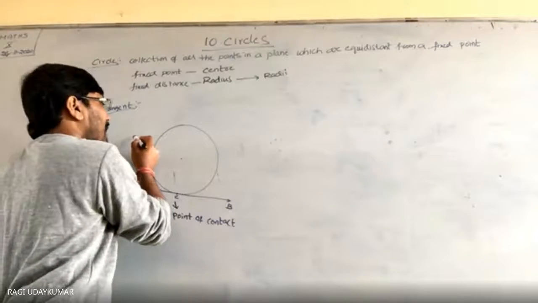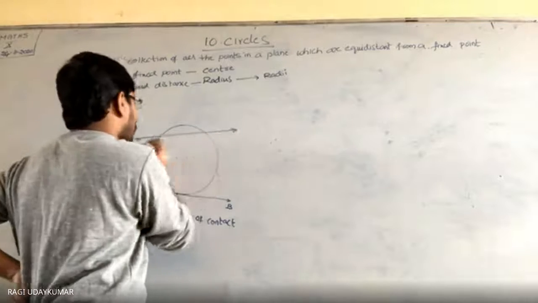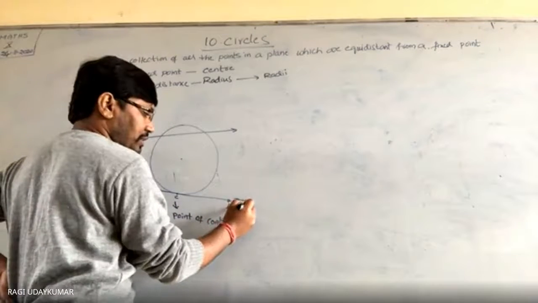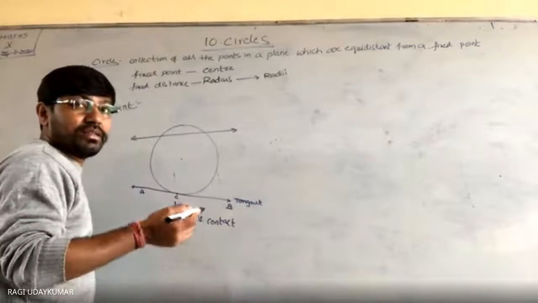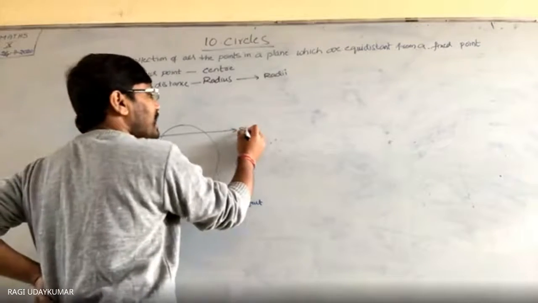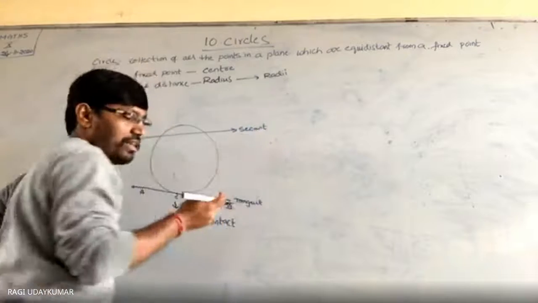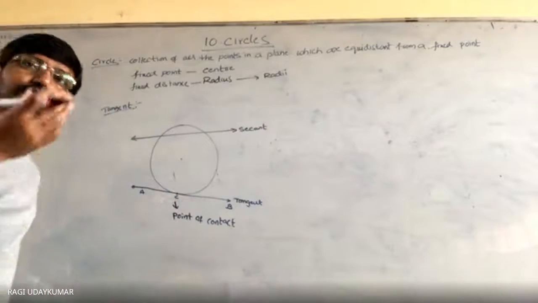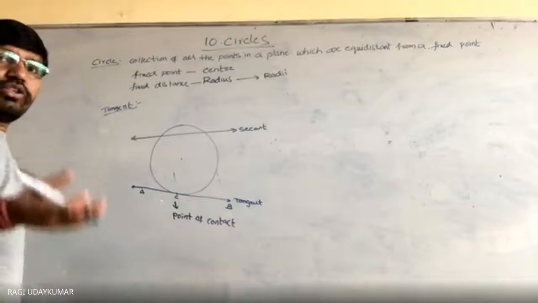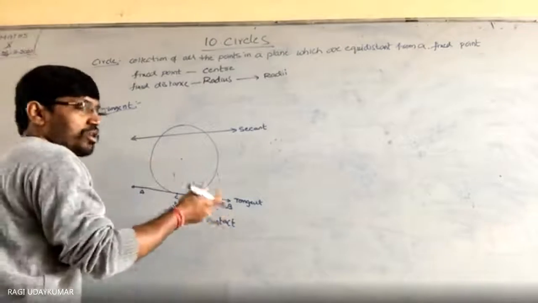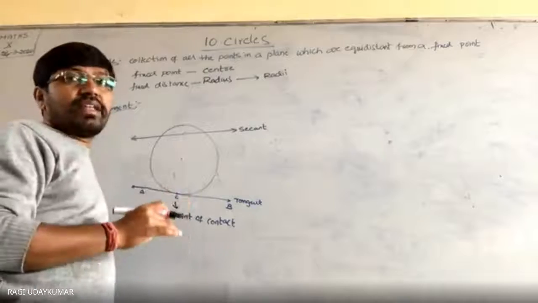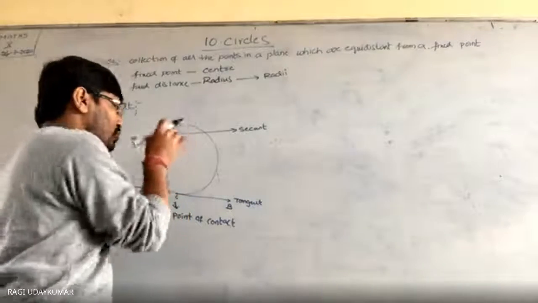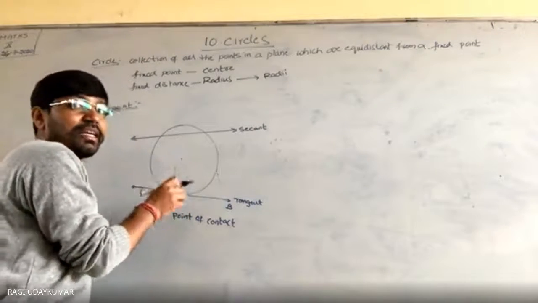Yes, sir. And a secant is nothing but a line passing through any 2 points on the circle. Even the word secant we are going to have in trigonometry. We say sec, right? What is the full form of sec? Secant. Secant is short for sec, and tangent is short for tan. So now this is a secant, a line which passes through 2 points. So a tangent is a special case of the secant only.